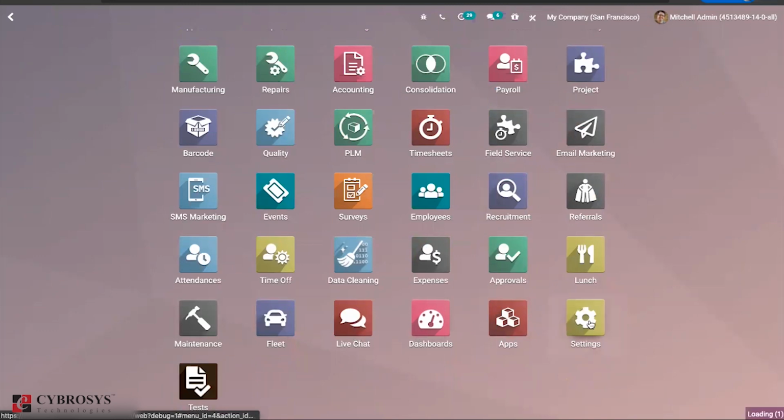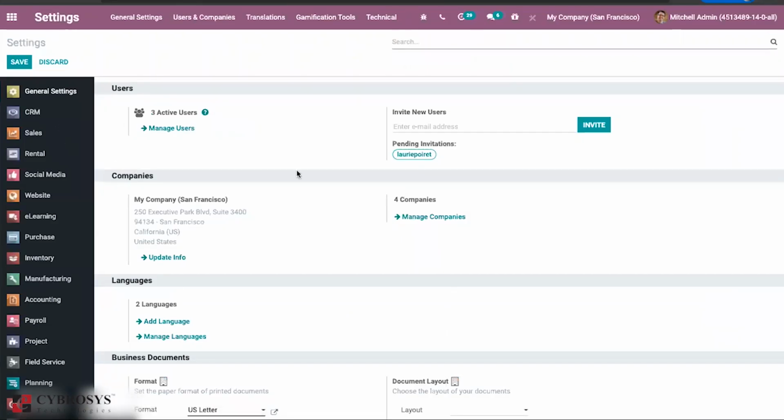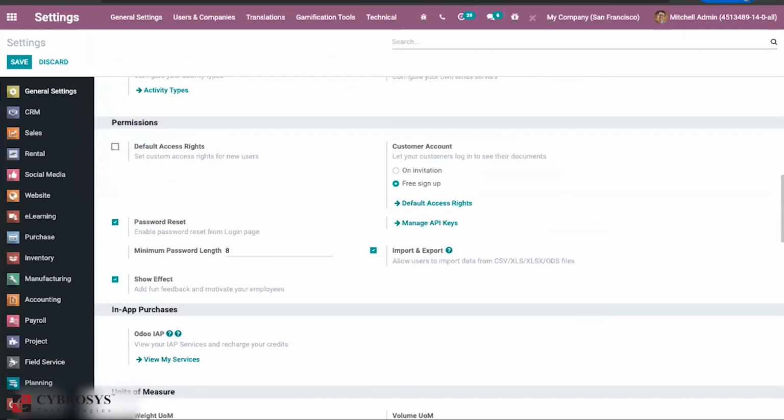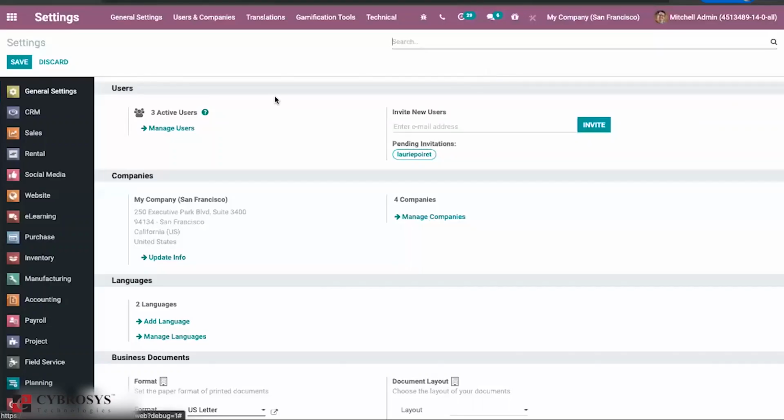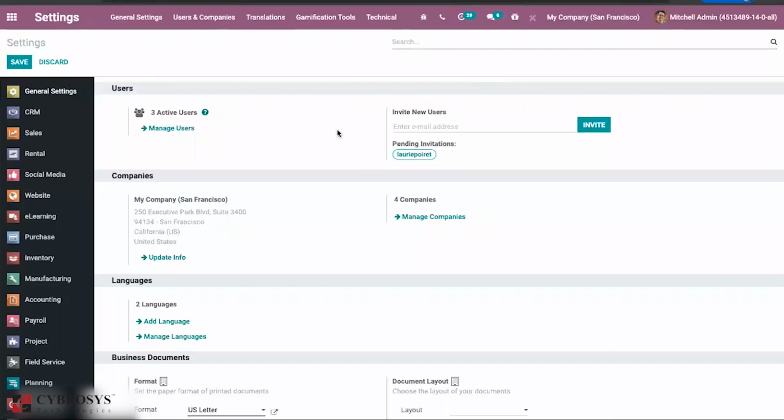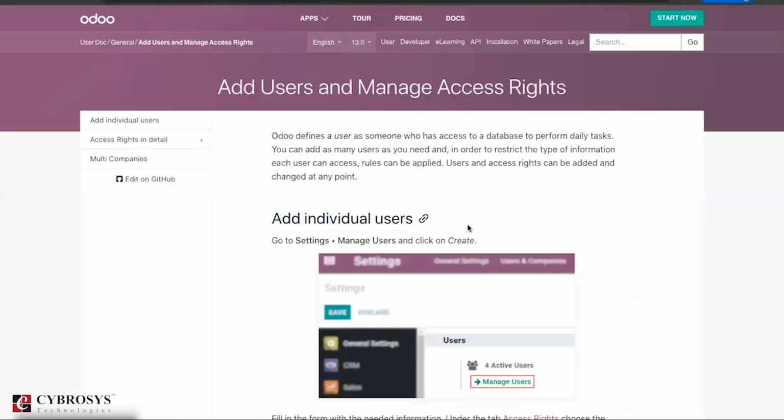Then there are small changes in the settings. If you go to the general settings, now you can find an option here to read the documentation of Odoo. This will be very easy for new users to get details on that particular thing. So Odoo has now brought the documentation inside Odoo itself. Once you click on that one, it will redirect you to the particular web page. From there you can get the details.